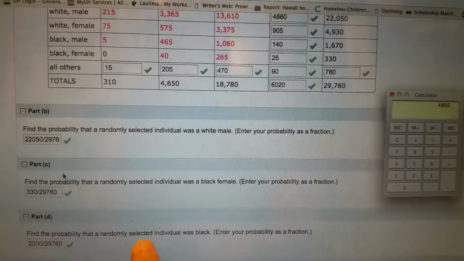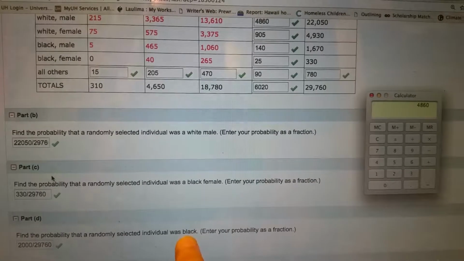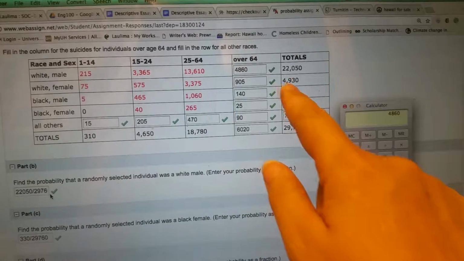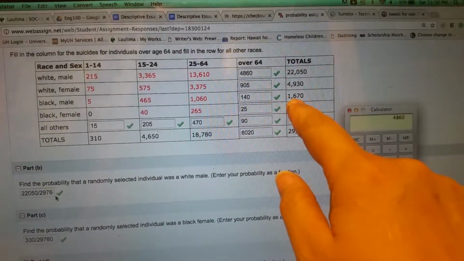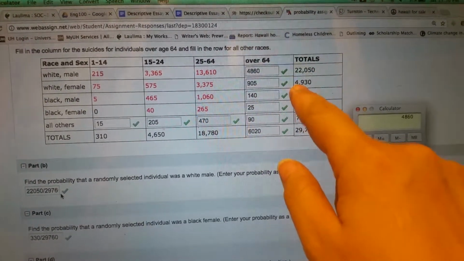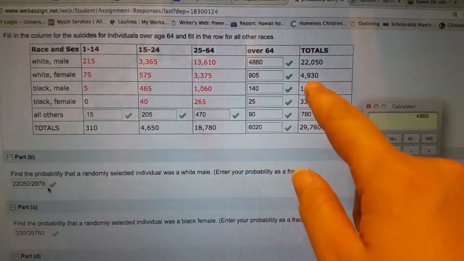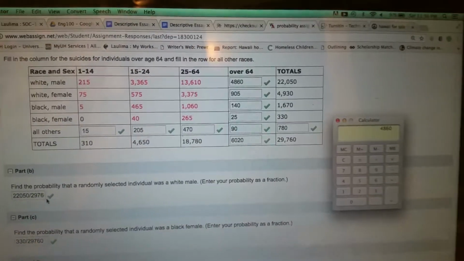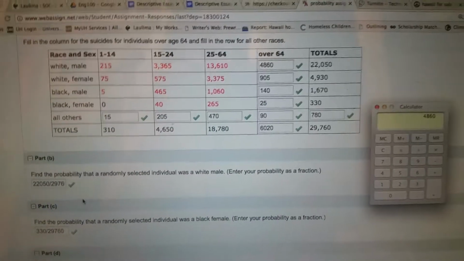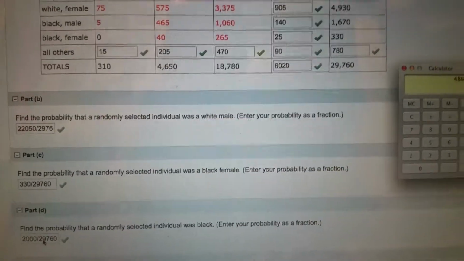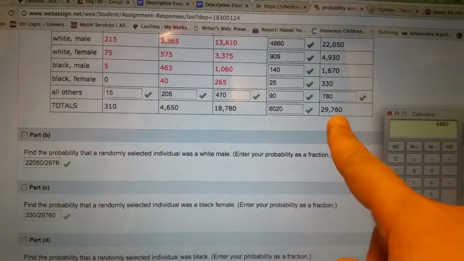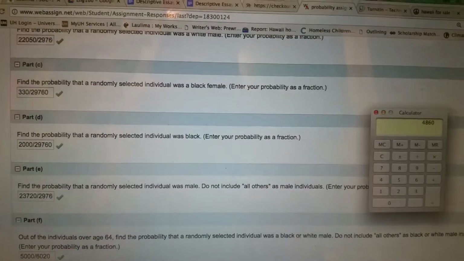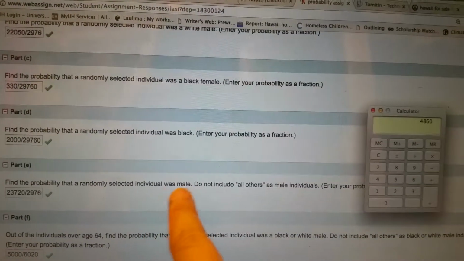Find the probability that a randomly selected individual was black. Let's see, so it could be a black female or a black male. So let's go to the total of black female and the black male. 1,670 plus 4,930. You add these two together, you're going to get, for me, I got 2,000. And so 2,000 over the total, 29,760.